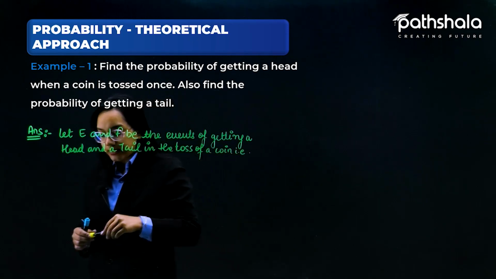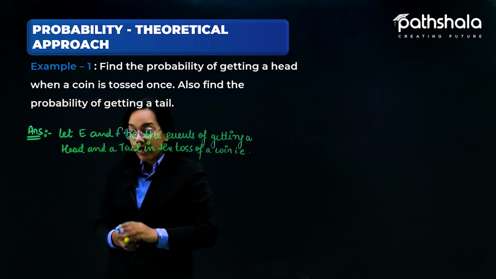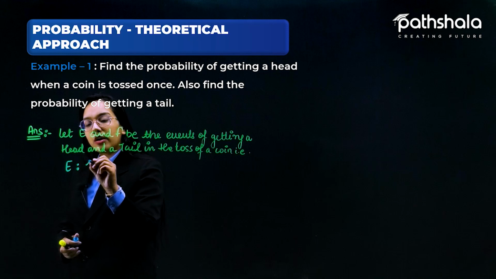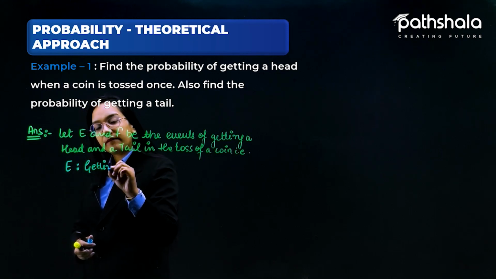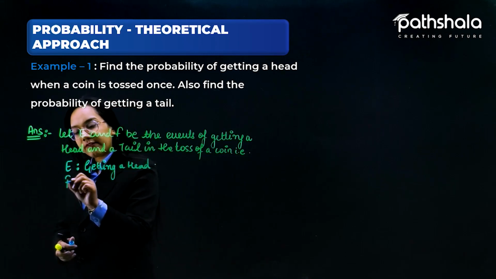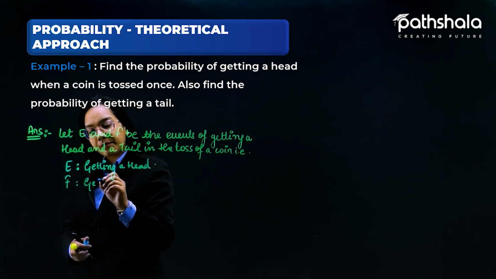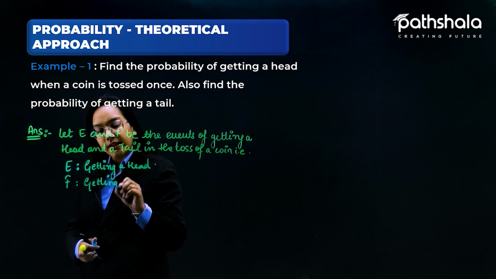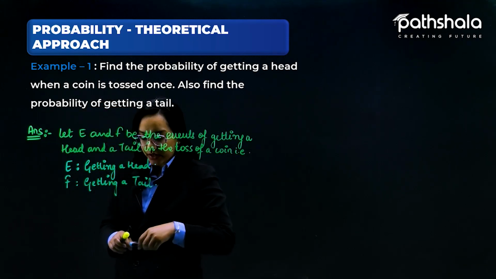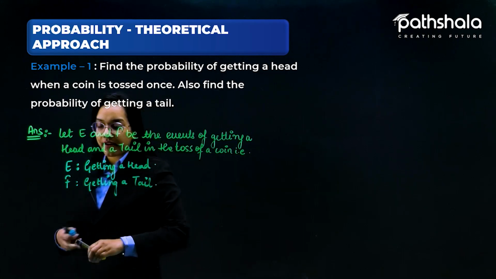That is, E is getting a head, and F is getting a tail. Now let's find out the probability.